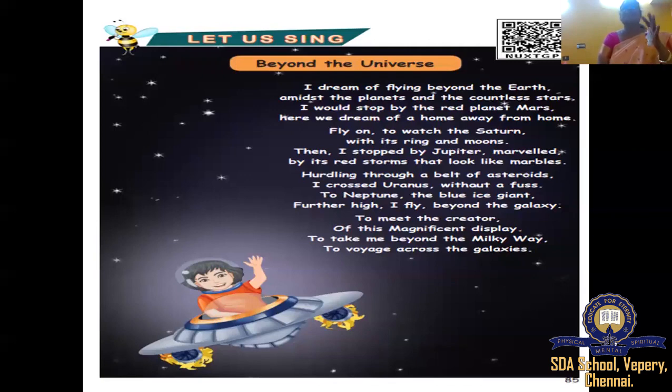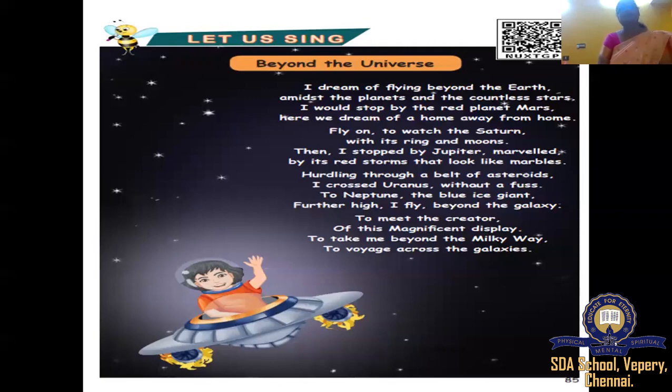The big marble, because Jupiter is big also. The poet marveled about it. Why? Because it looks like what? It's like a marble. Marbles we studied, what? A glass, a little ball of glass. You all know. How many of you have seen marbles? Even in games we have marble games. You have seen, but it's one color.